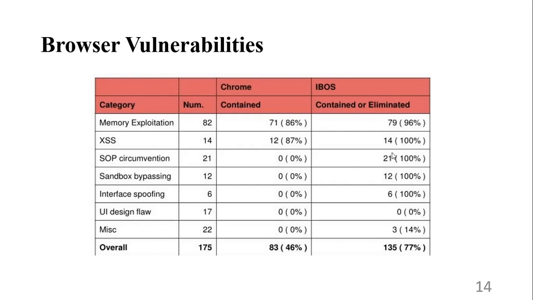Overall, from all these categories combined, we have 175 bugs in total, whereas in Chrome, 83 of them can be prevented, but in iBOS, almost 135 bugs can be prevented. It's almost 77%.